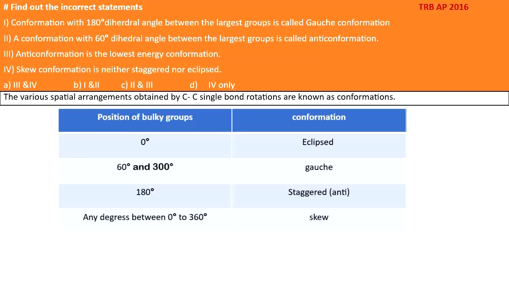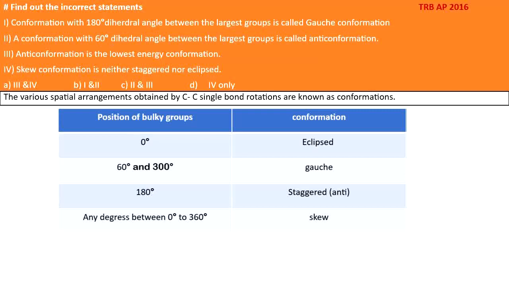And a conformation with a 60 degree dihedral angle between the largest groups is called anti-conformation. It is also wrong. What is that? It is not an anti-conformation. A 60 degree dihedral angle is a gauche conformation. Okay. Anti-conformation is the lowest energy conformation. Anti-conformation is the most stable one, so it is lowest in energy. So it is a correct statement. And the skew conformation is neither staggered nor eclipsed. So the skew conformation is the angle between 0 to 360 with the exception of 180 degree, 60 and 300. So this statement is correct.